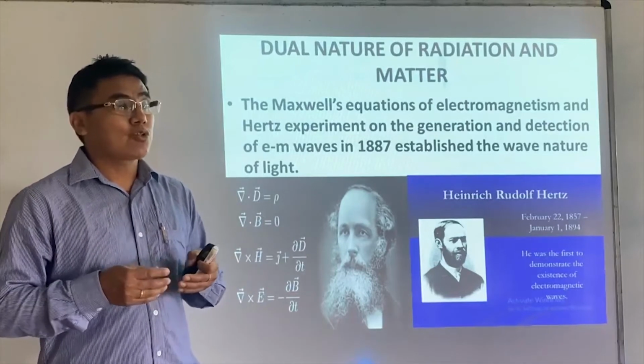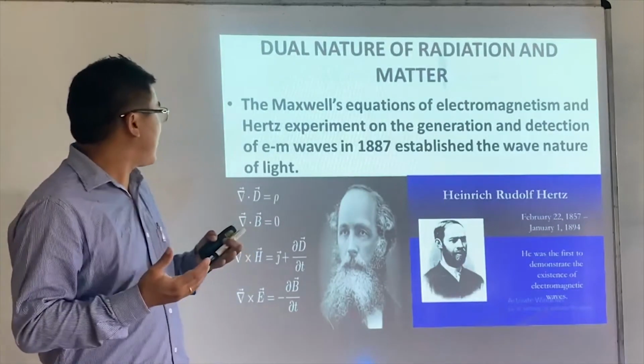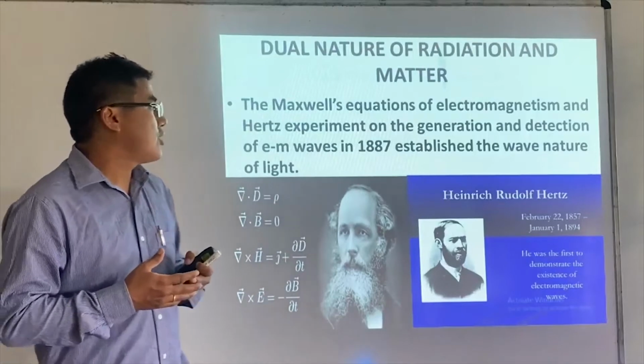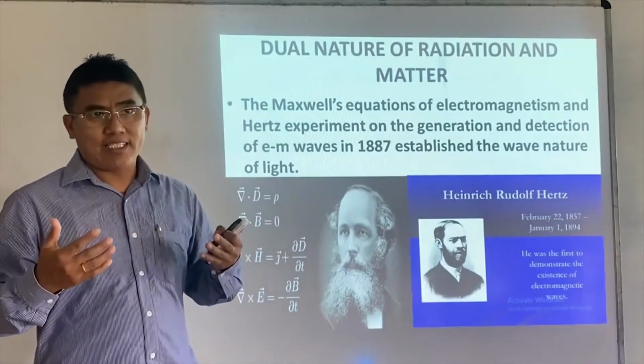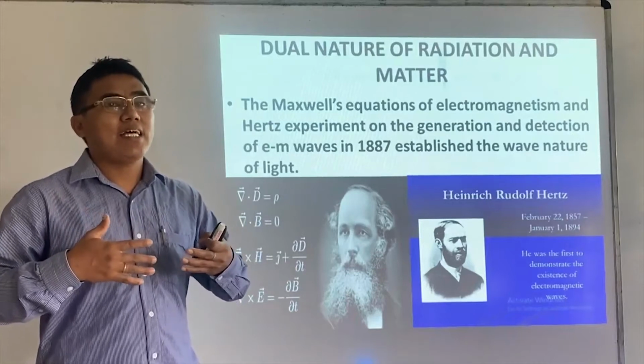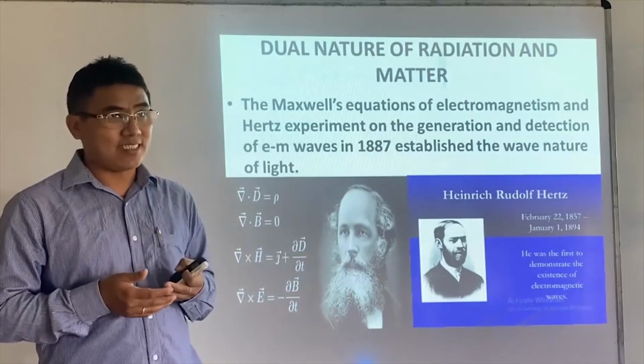So his four equations, the Maxwell four equations, talk about the wave nature of light. Light has electromagnetic wave nature.